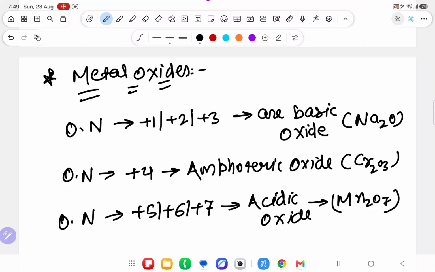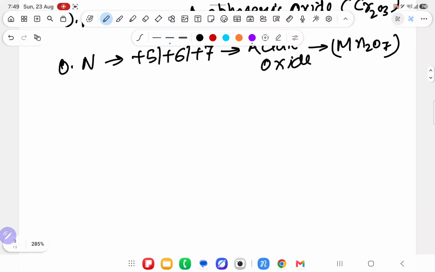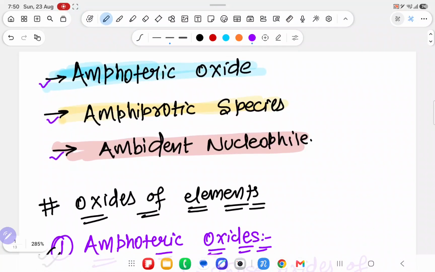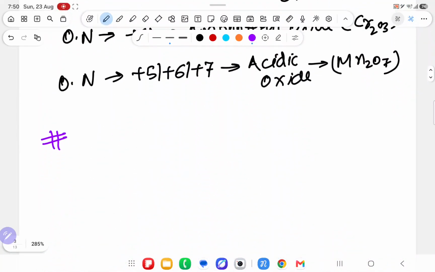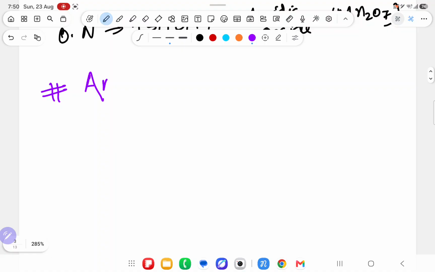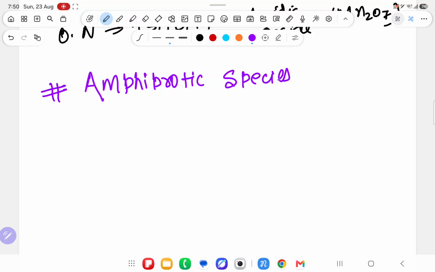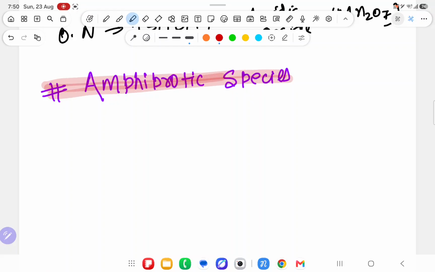Now after this I will dictate the next part of the topic, that is called ambident nucleophile. What I have written first is amphiprotic species. Then I will dictate amphiprotic species. What is amphiprotic species? Before knowing amphiprotic species, you have to be familiar with the NF factor. Then it will be easy to understand.